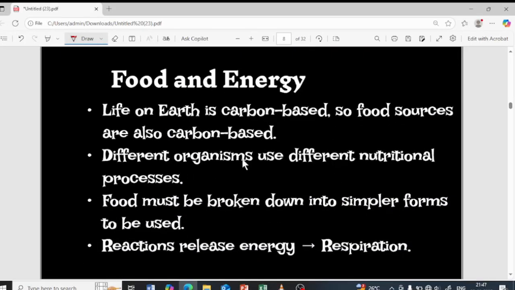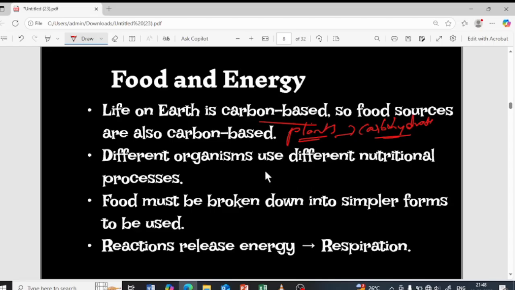See, life on earth is basically carbon based. Carbon is important. So where do we get the carbon based food from? From the plants. Plants undergo the photosynthesis process, and they prepare a carbon based food called carbohydrate, right? So this carbohydrate has to be taken up inside our body. It is a complex food particle, which has to be broken down into simple food particles by the process of digestion inside our body, right?